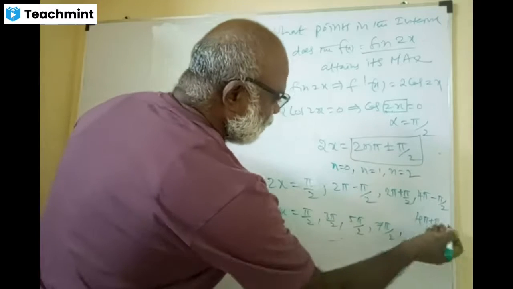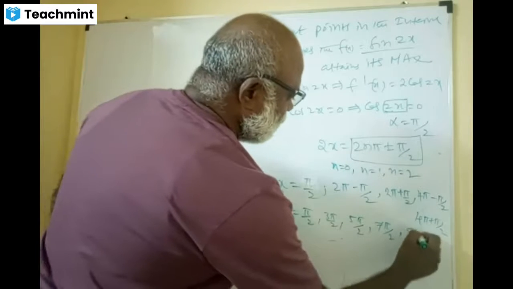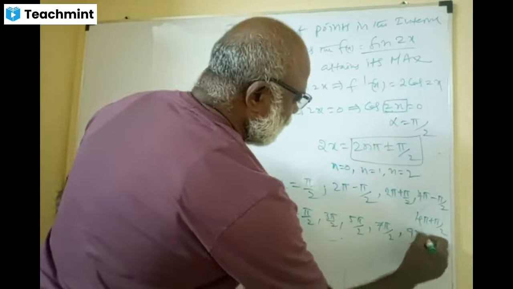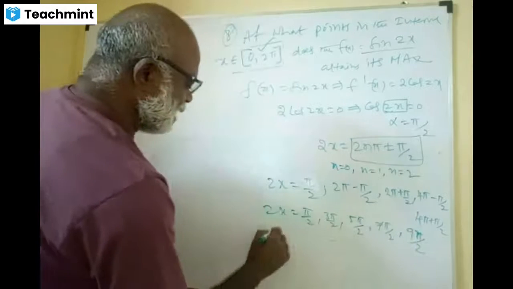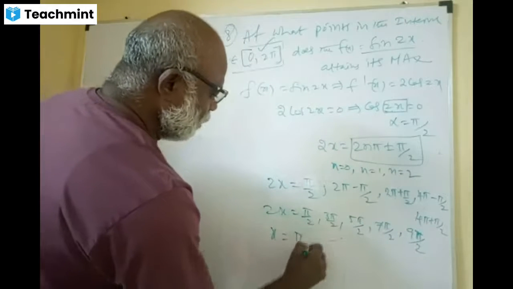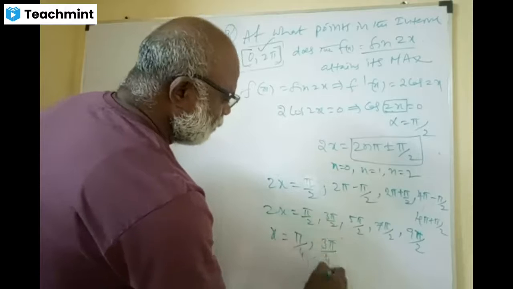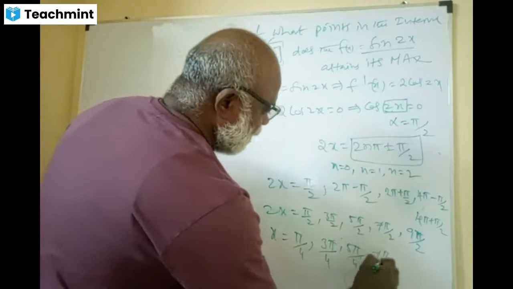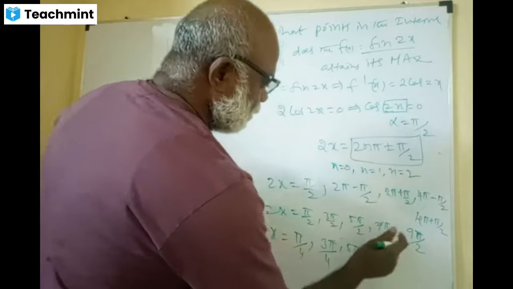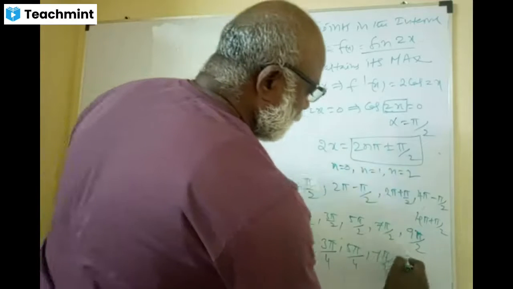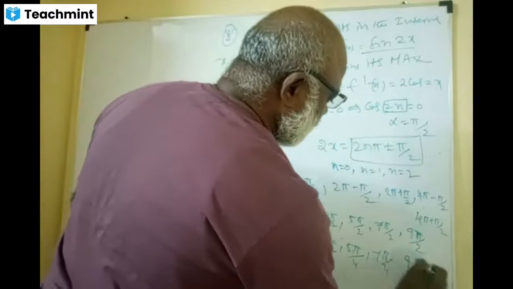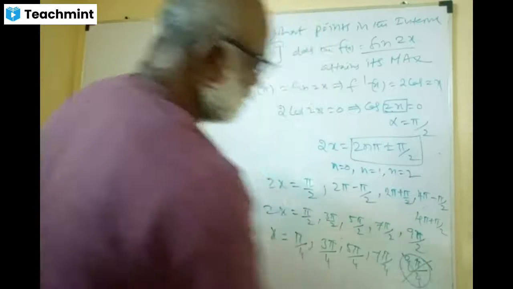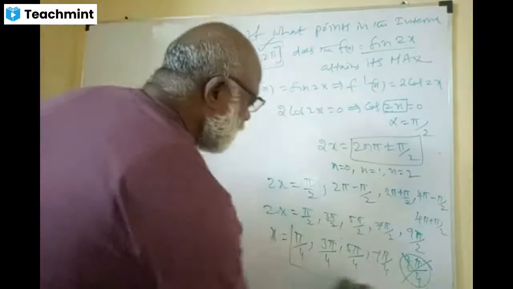And next, if you want, this becomes 9 pi by 2, which is not required. Why? Because we will see that. x equals pi by 4, 3 pi by 4, 5 pi by 4, 7 pi by 4. Yes or no? And 9 pi by 4 is more than 2 pi. So these are the 4 values you get.